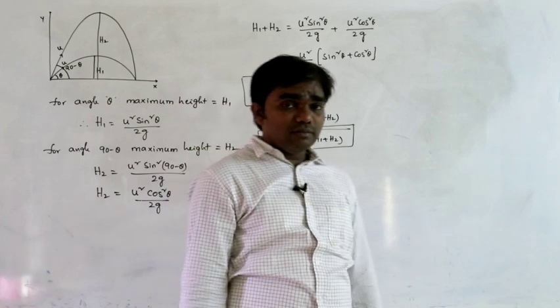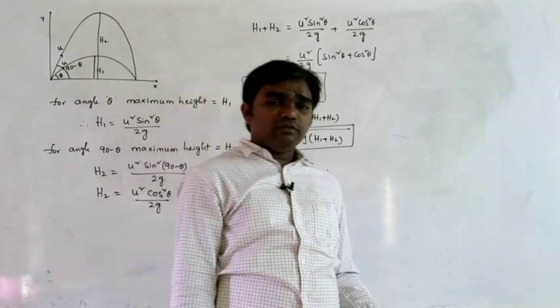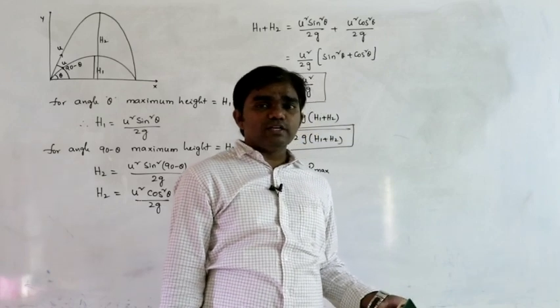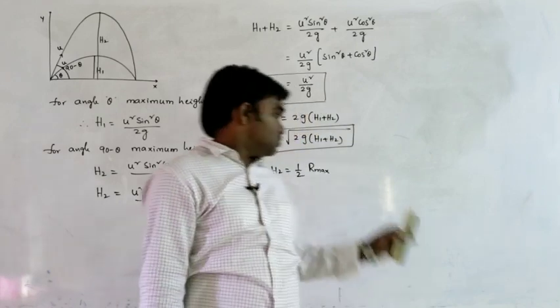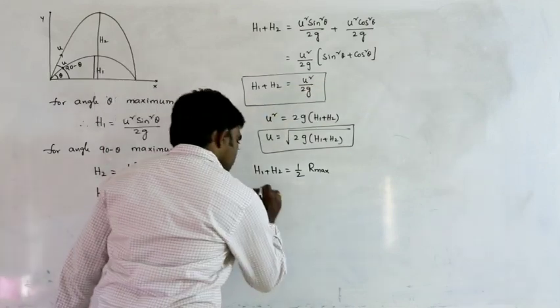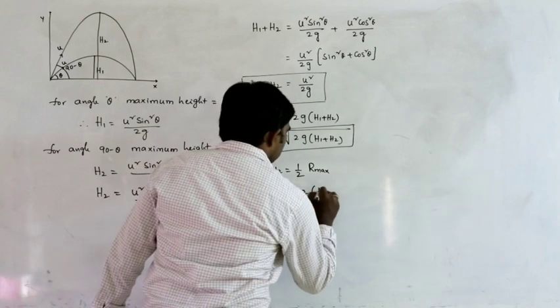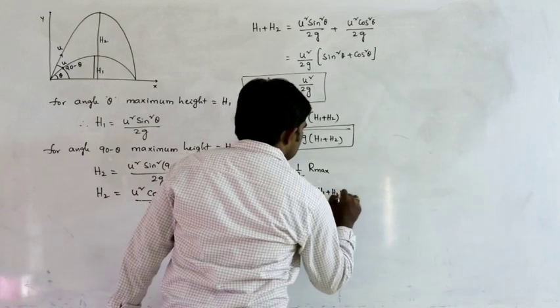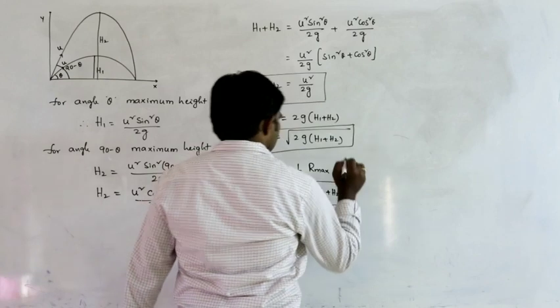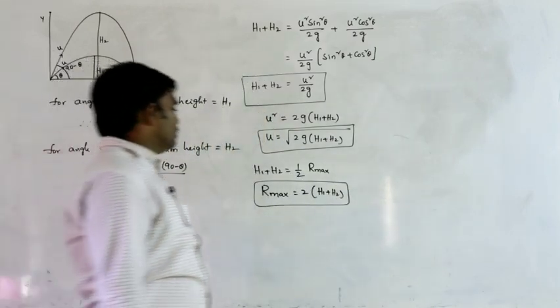Actually the range formula is u square sin 2 theta by g. When theta equals 45, the range is maximum, so u square by g is R maximum. So from this, the maximum possible range can be written as 2 into h1 plus h2.